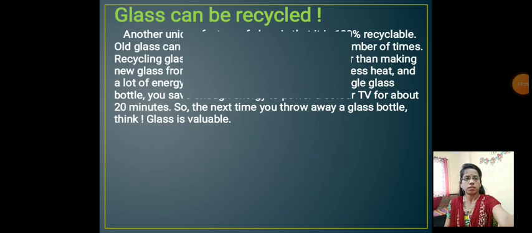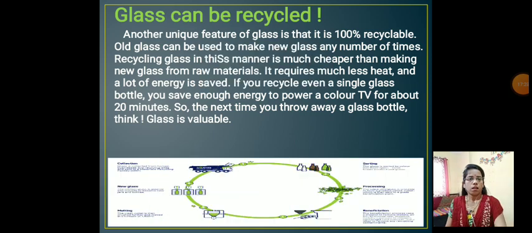See the last passage from this lesson. Glass can be recycled. Another unique feature of glass is that it is 100% recyclable. Old glass can be used to make new glass any number of times. Recycling glass in this manner is much cheaper than making new glass from raw materials.